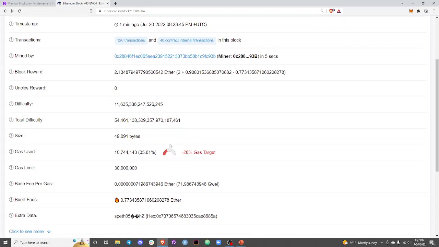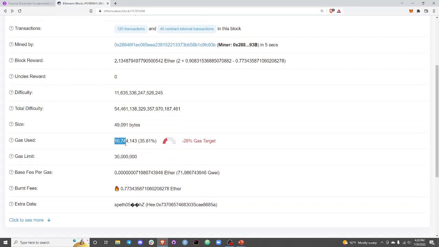You'll also notice that there's gas used and gas limit. Essentially, there's not really a hard limit on the memory size. Like every block will have a different amount of memory. But the way it works is that each block will have a limited amount of complexity.